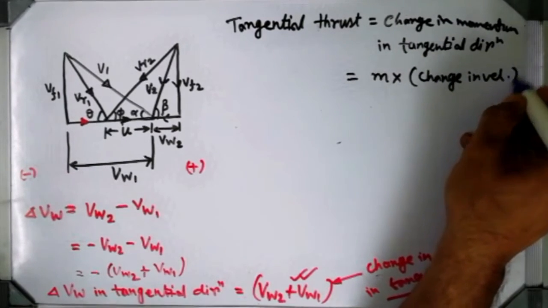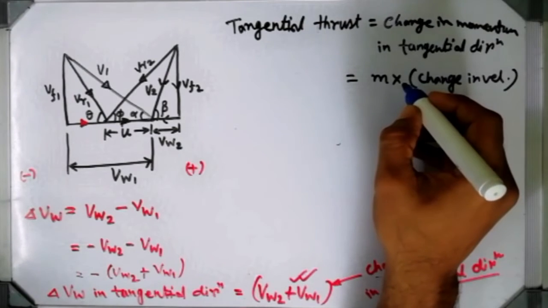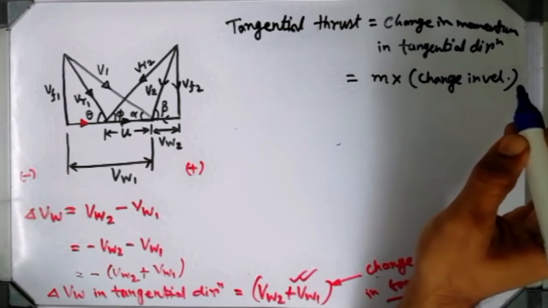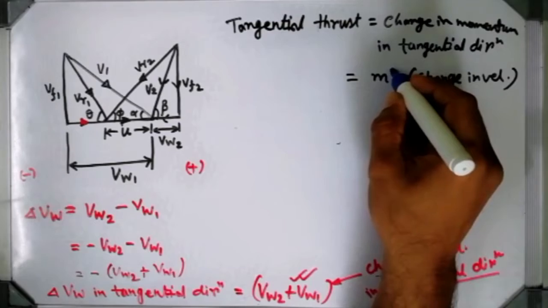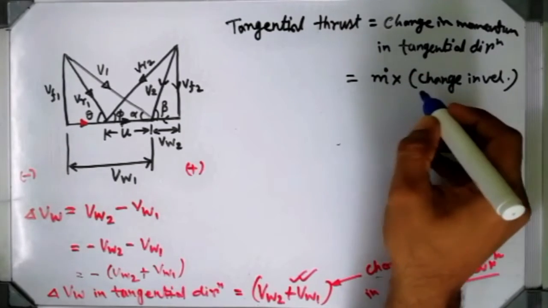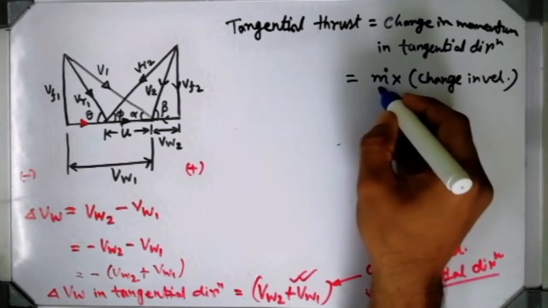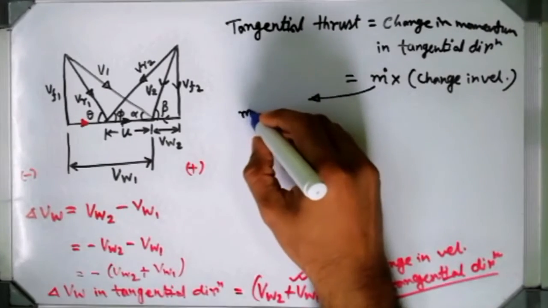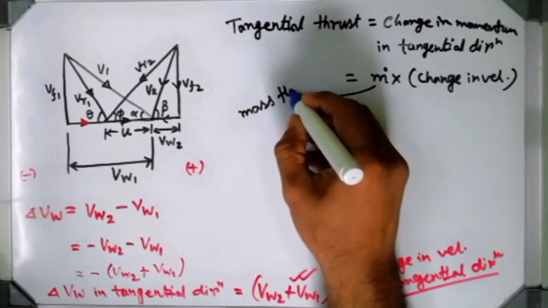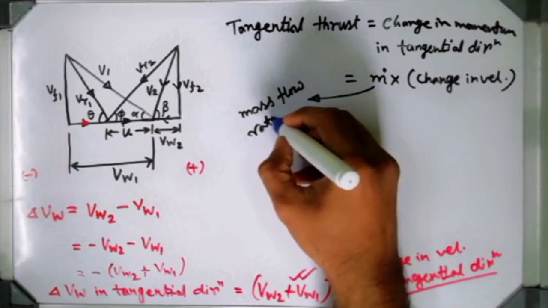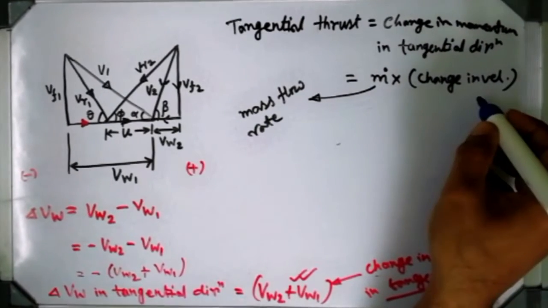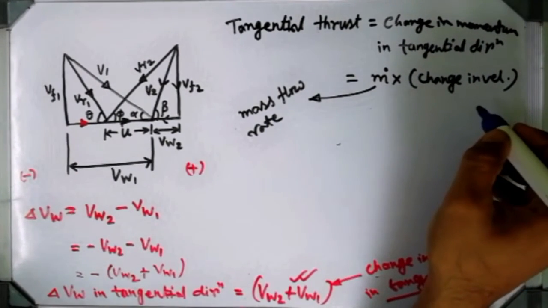Because mass will remain the same. Mass is never going to change. If I take the mass flow rate, it will be better, because that is mass flowing for how much time, and that is multiplied by the change in velocity.